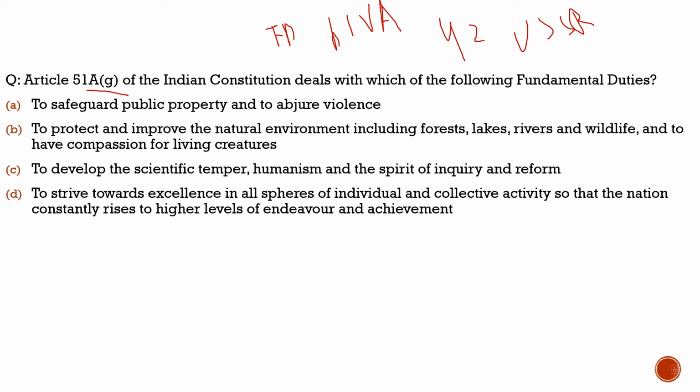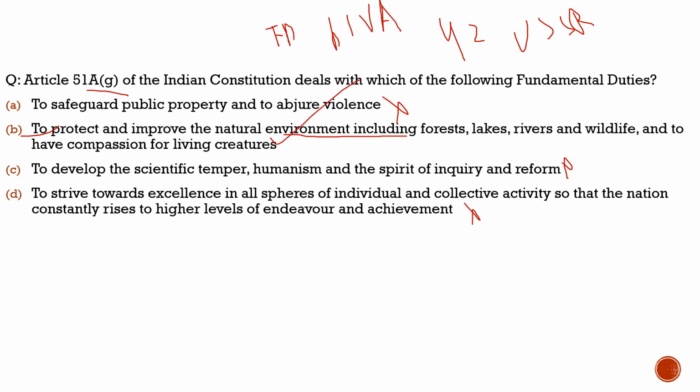First statement, to safeguard public property and to abjure violence. No, it is not about this. Third, to develop the scientific temper, humanism, and the spirit of inquiry and reform. Even though it is a fundamental duty, it is not part of this. Fourth, to strive towards excellence in all spheres of individual and collective activity so that the nation constantly rises to higher levels of endeavour and achievement. No, it does not come under clause G. Then what could be the correct answer? It is option B, which is to protect and improve the natural environment, including forests, lakes, rivers, wildlife, and to have compassion for living creatures.